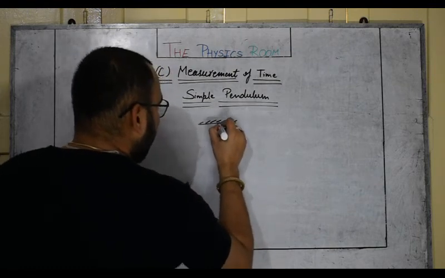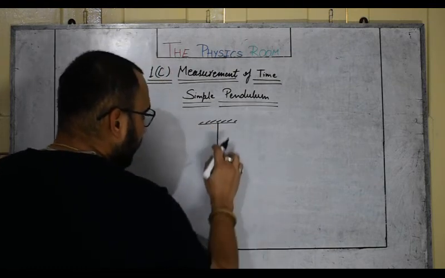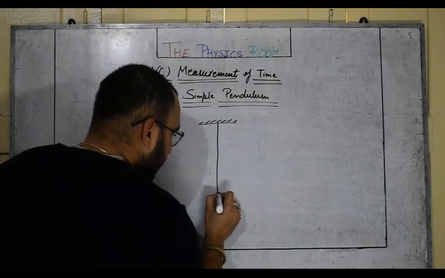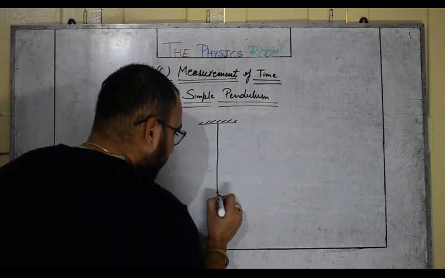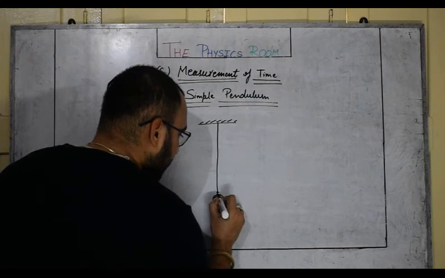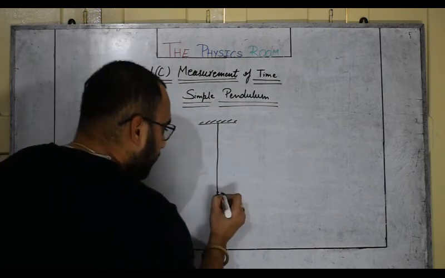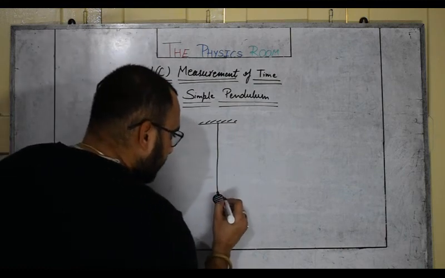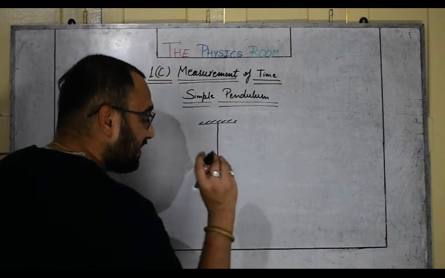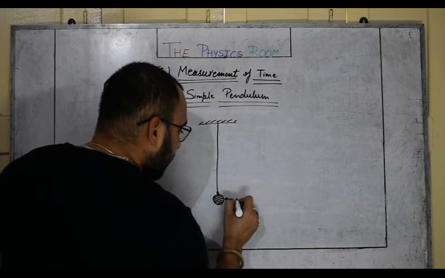You have fixed one end of the string with a fixed support, and with the help of a hook, a spherical mass has been suspended. This small mass, heavy but small in size, is called the bob.